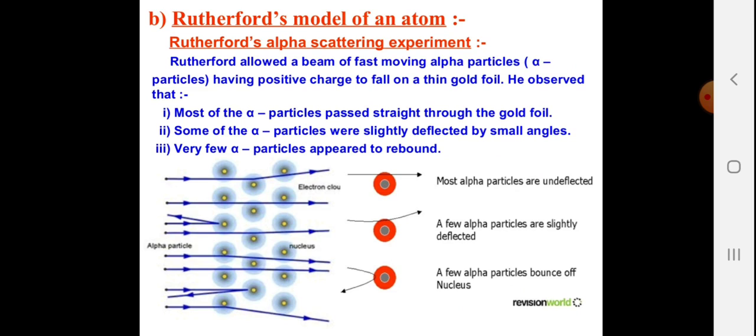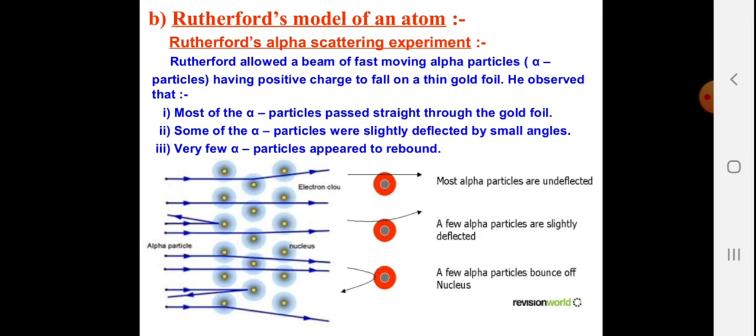Rutherford's model of an atom. Now, Rutherford's alpha scattering experiment, a very famous experiment. He allowed a beam of fast moving alpha particles having positive charge to fall on a thin gold foil. He observed that most of the alpha particles passed straight through the gold foil. Some of the alpha particles were slightly deflected by small angles, and very few alpha particles appeared to be rebounded, that means reflected back.